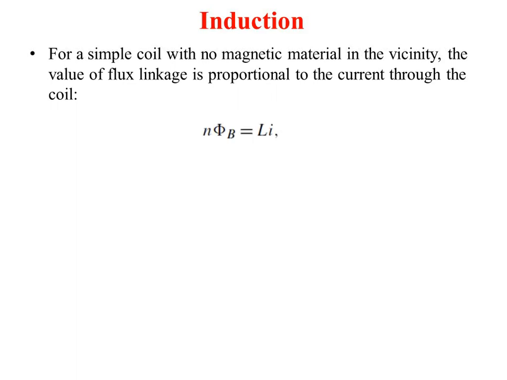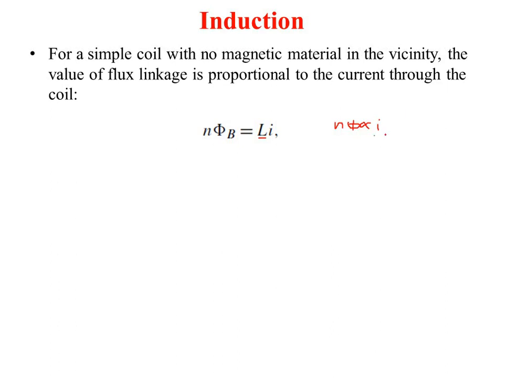That you can calculate, N phi, or simply N into phi, that is equal to L into I. So I will consider this L as a constant, and I can say that N phi will be directly proportional to I.